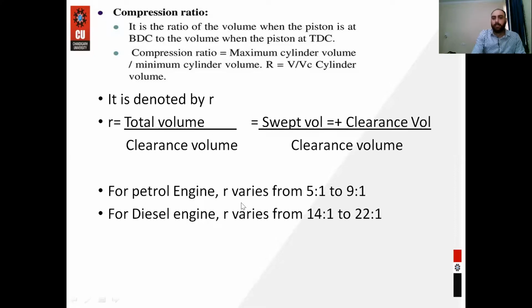For petrol engine, the compression ratio varies from 5:1 to 9:1. And for the diesel engine, the compression ratio varies from 14:1 to 22:1. So this is the compression ratio.